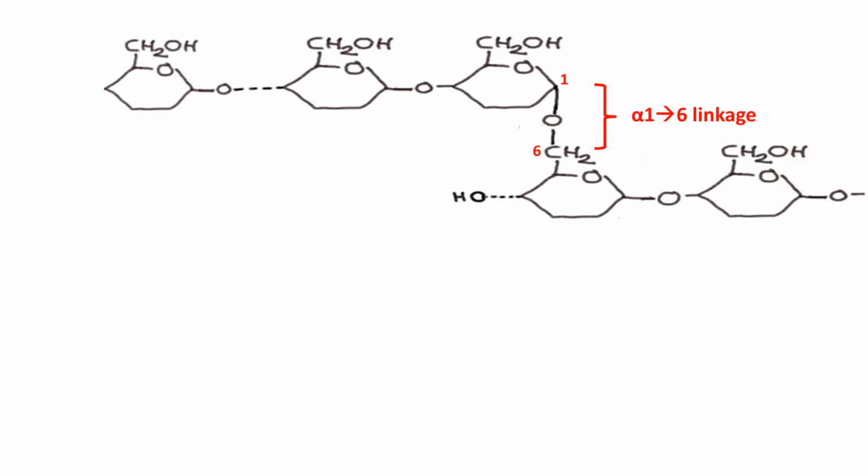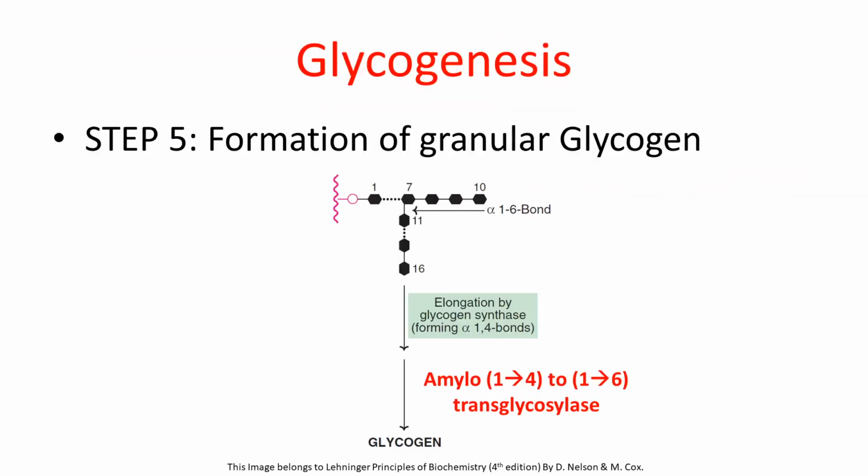Now here there will be formation of two non-reducing ends. Initially there was only one non-reducing end in the long glycogen chain, but now due to branching there is formation of two non-reducing ends. The first end is the original end of our previous long chain, and the second end is the newly generated end where the bond has been broken by the enzyme transglycosylase. Now in step 5 there will be formation of granular glycogen.